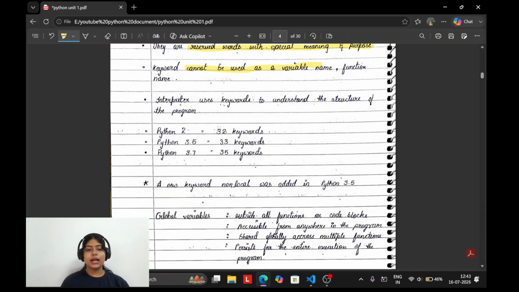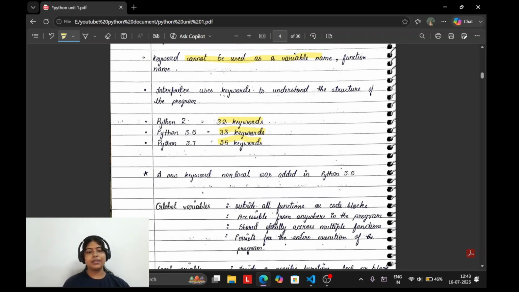पाइथन 2 has 32 keywords. Python 3.5 had 33 keywords and Python 3.7 has 35 keywords. अभी तक 35 keywords ही है मेनली, अभी तक और कोई कीवर्ड ऐड नहीं हुआ. A new keyword non-local was added in Python 3.5.